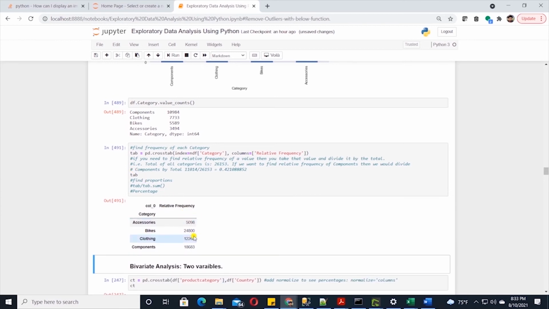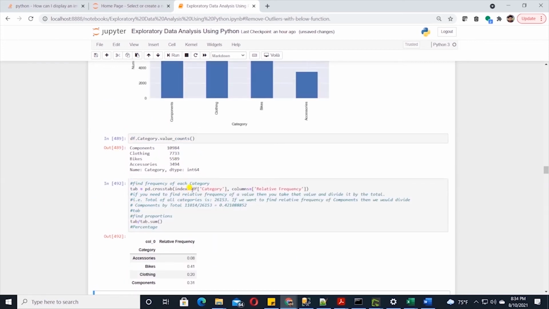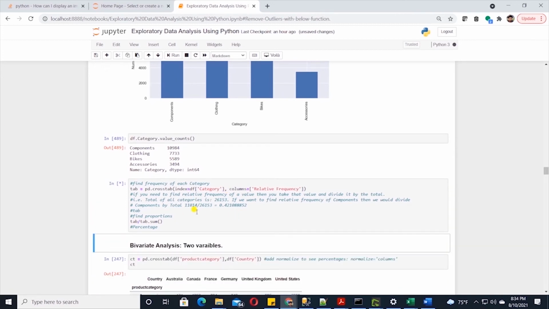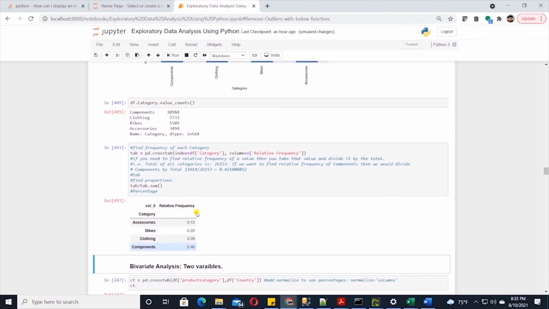If we want to see the percentages, then we simply divide the tab by tab.sum. I will update the data frame reference to df and rerun the cell. This looks much better. As expected, the components make up the larger portion of sales, followed by clothing. This is the relative frequency table of the category variable. So this is our univariate analysis of a categorical variable, where we analyze the category variable in our dataset.